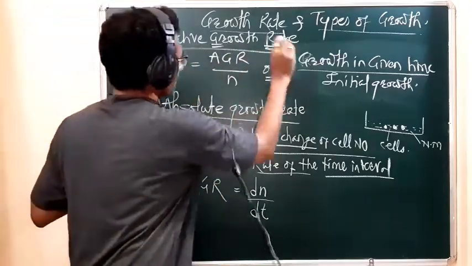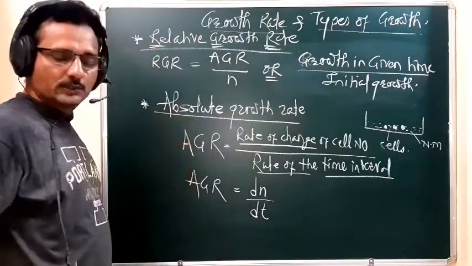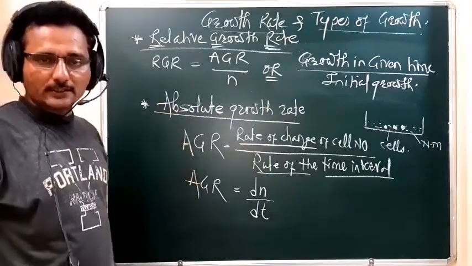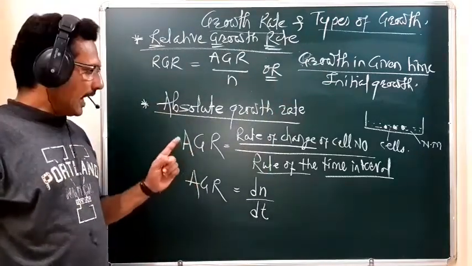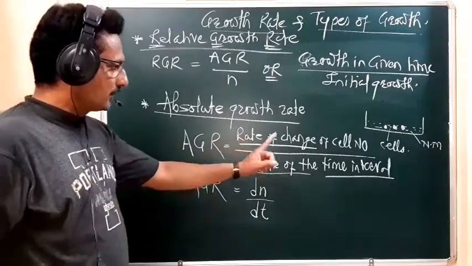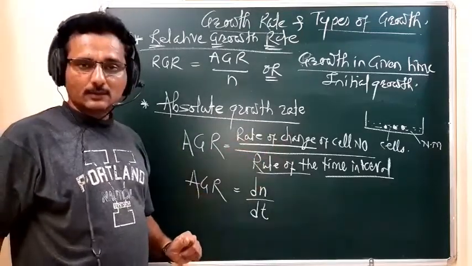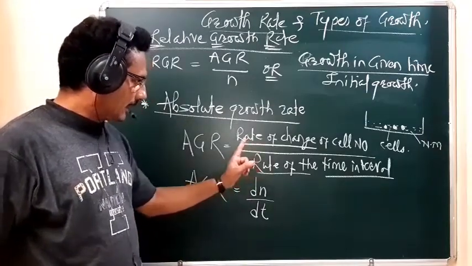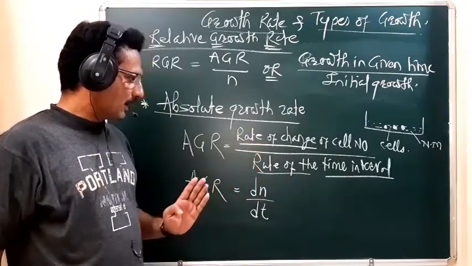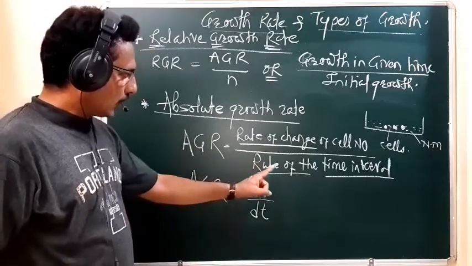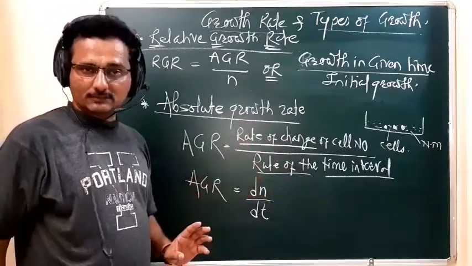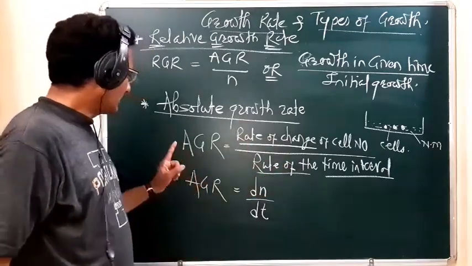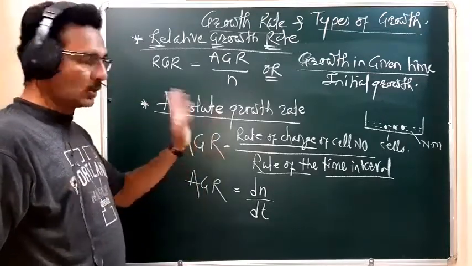In the absolute growth rate, we saw the actual rate of change of cell number over a time interval. That is called the absolute growth rate.